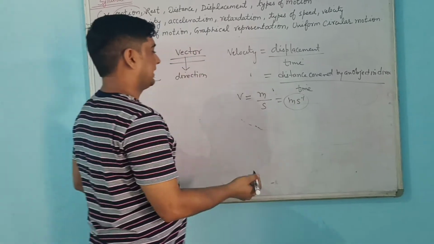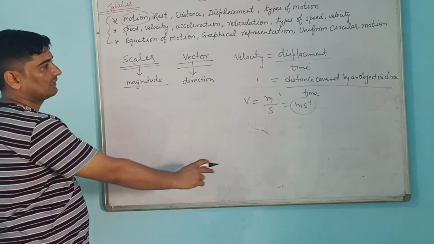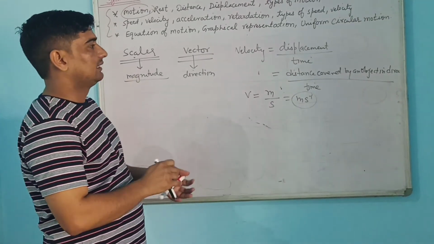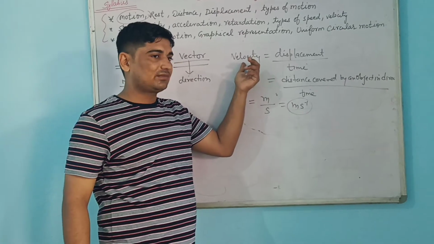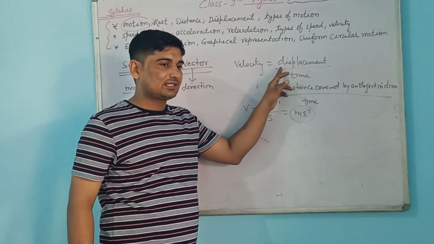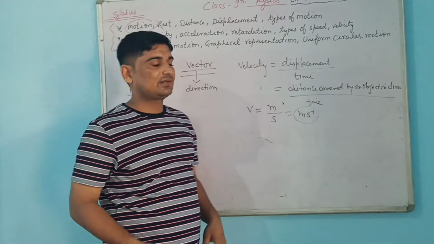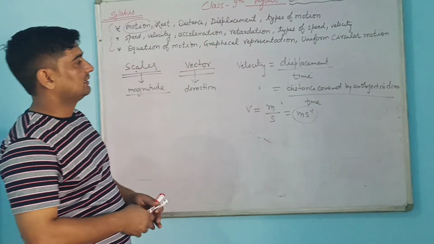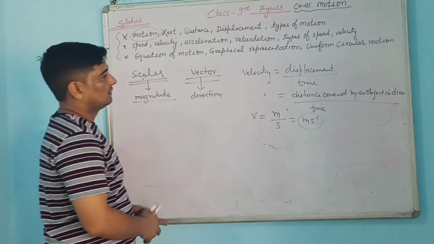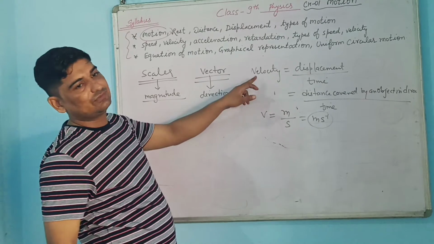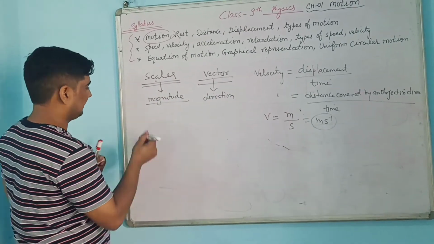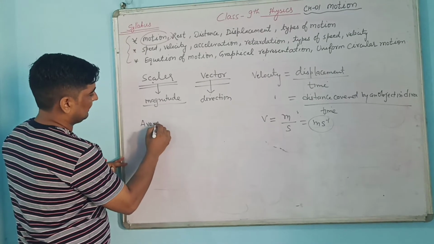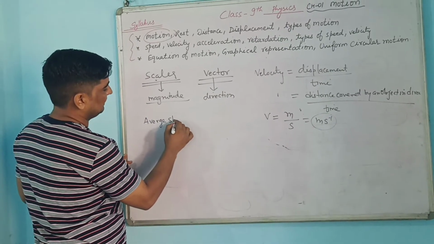Again we can do the same kind of graphical representation. If an object covers equal displacement in equal intervals of time, then it will be uniform velocity. If an object does not cover equal displacement in given intervals of time, then we will call it non-uniform velocity. So there are more types: average velocity and average speed.